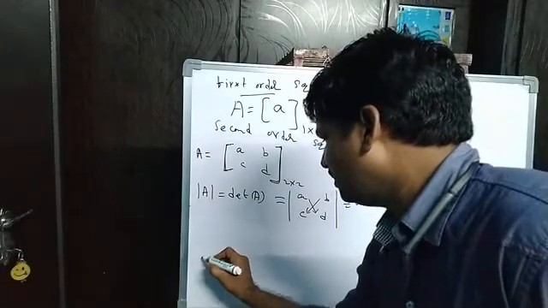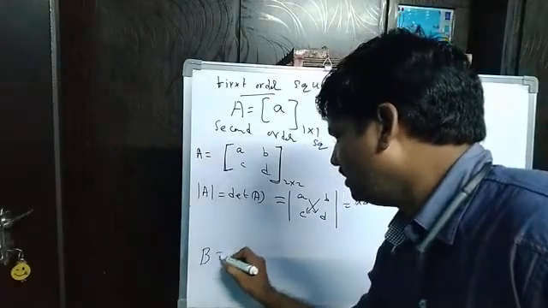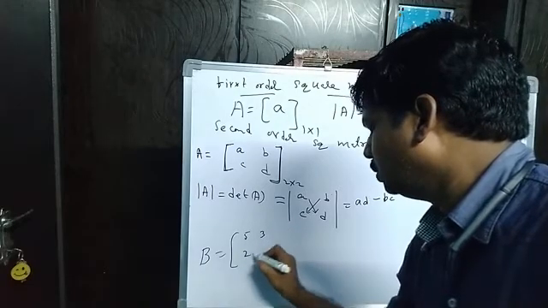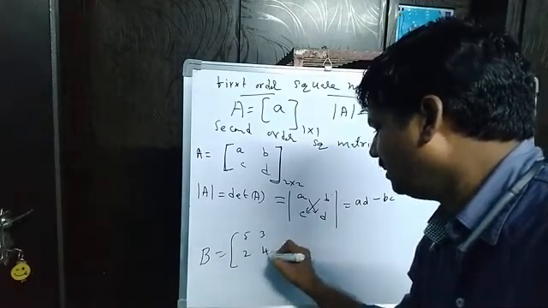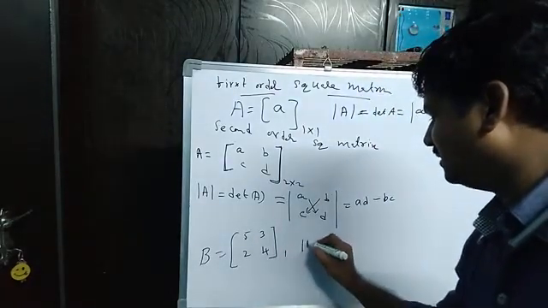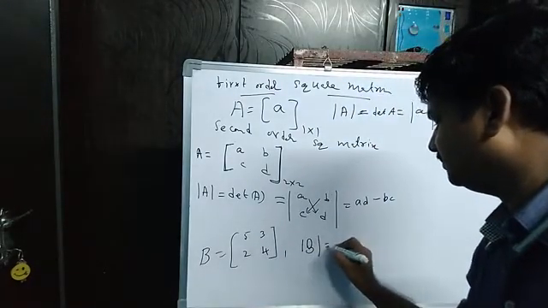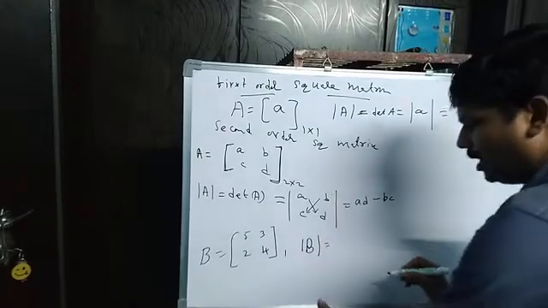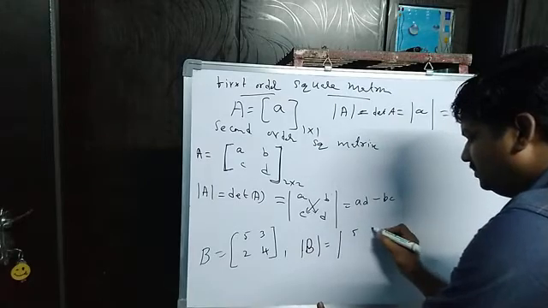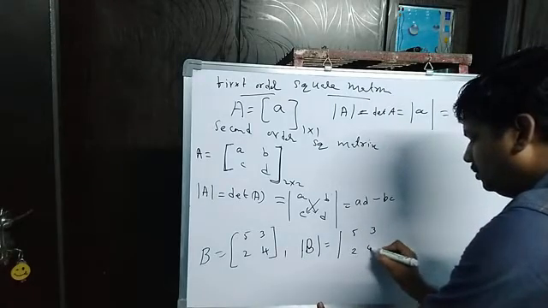Now I will take one more example. Suppose B is equal to the matrix 5, 3, 2, 4.